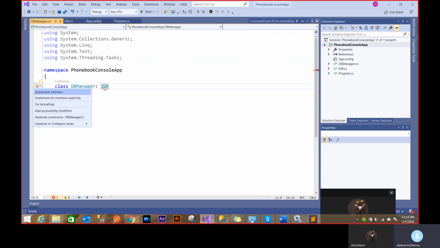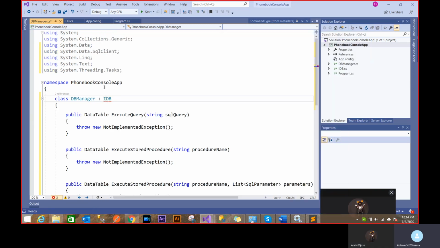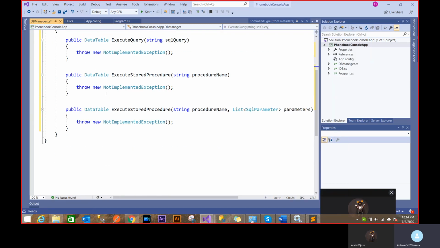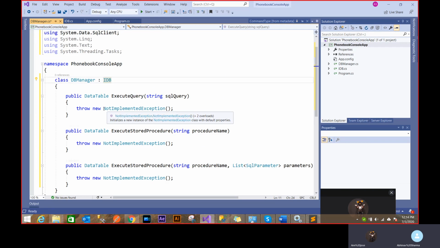Put control dot and you say implement interface. So all those functions are automatically implemented, but they give a not implemented exception because nothing is written here. So if I execute this function, it's gonna break, saying that there's nothing to execute there, right?